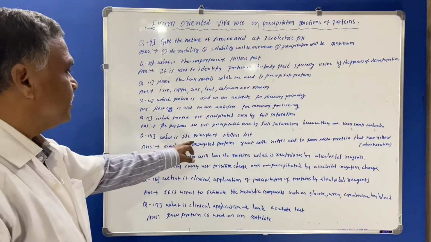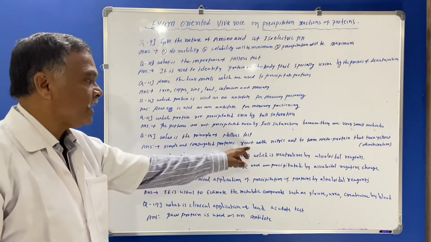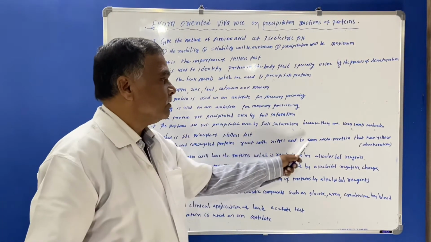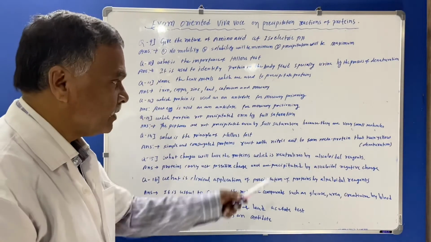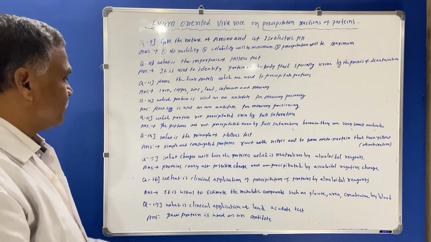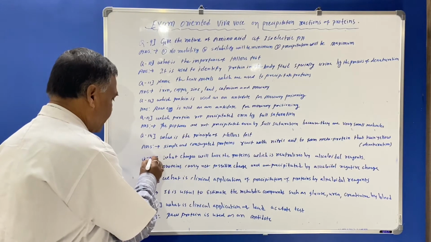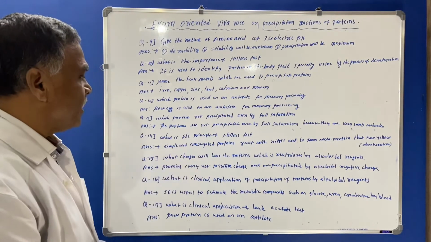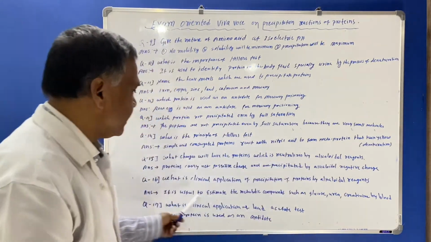Next, what is the principle of Heller's test? Simple and conjugated proteins react with nitric acid to form metaprotein that turns yellow. That is the process of denaturation. Next, question number 15 here, what charges will have the proteins which are neutralized by alkaline reagents?